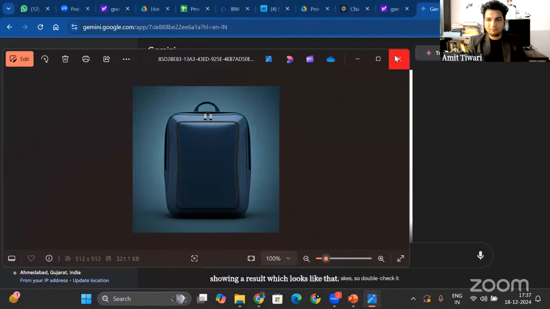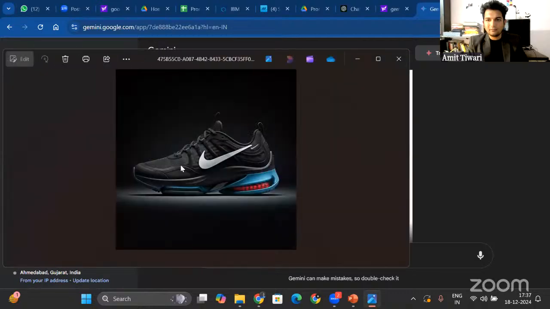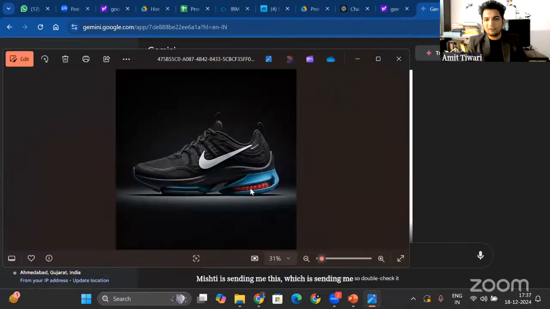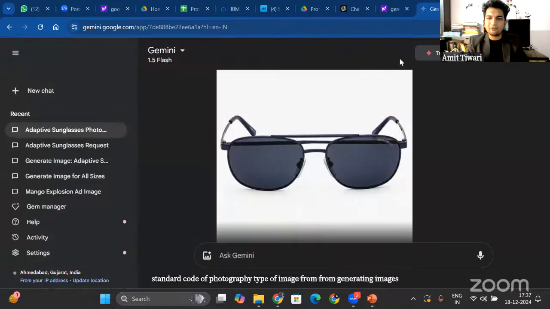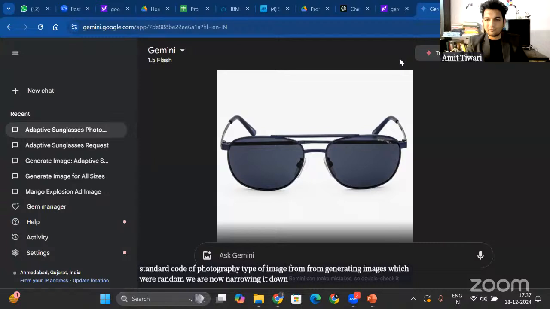Okay, and Mishri is sending me this, which is looking very gorgeous. A Nike shoe, which has a logo of Nike, with a black background, standard product photography type of image. From generating images which were random, we are now narrowing it down to product photography ones.